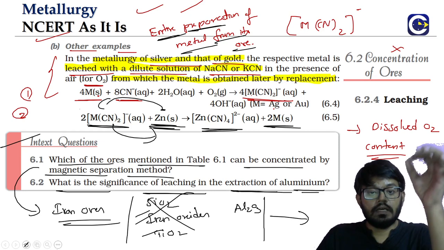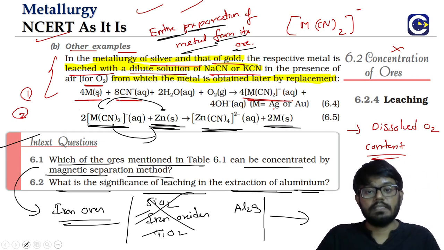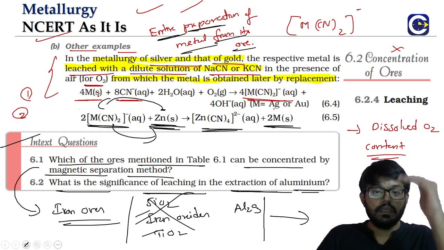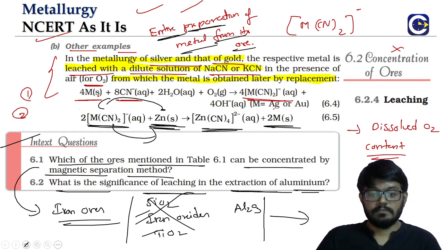So here we are talking about using the knowledge that we have got based on the electrochemical series. If you look at the position of the elements in the electrochemical series, the ones at the top will get reduced first. The ones at the bottom will get oxidized first. So in the table, aluminum will come at the bottom, and iron and titanium will come at the top. So what happens? They will get reduced even before the Al2O3. Okay, so this is the importance of leaching of alumina from the bauxite.